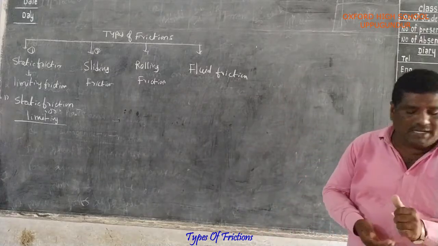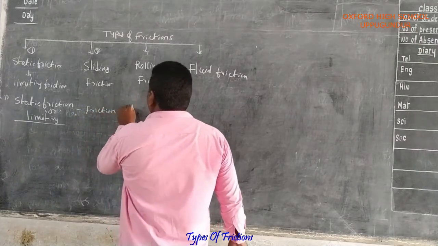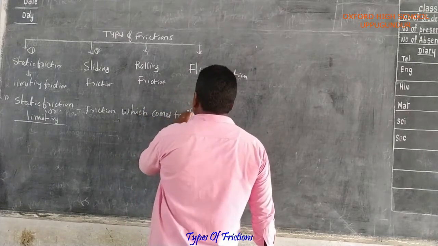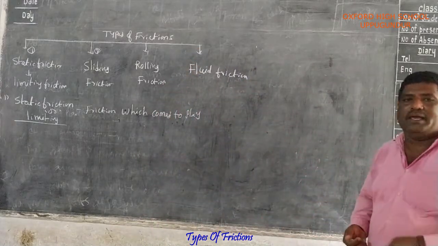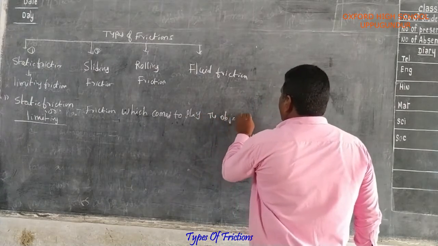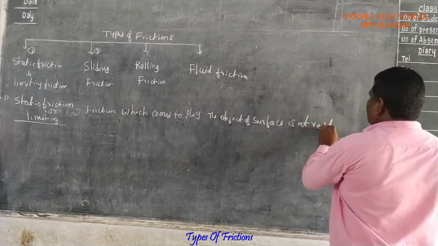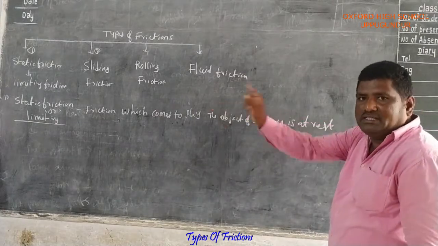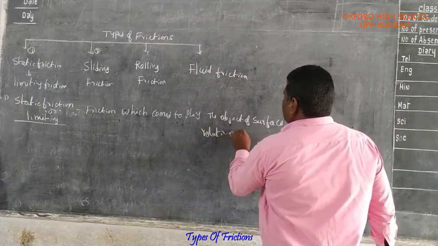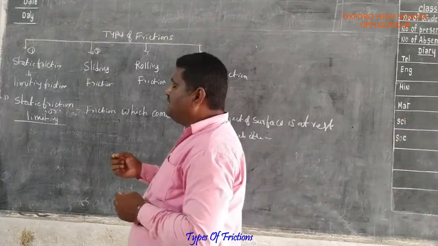What is the definition of static friction?